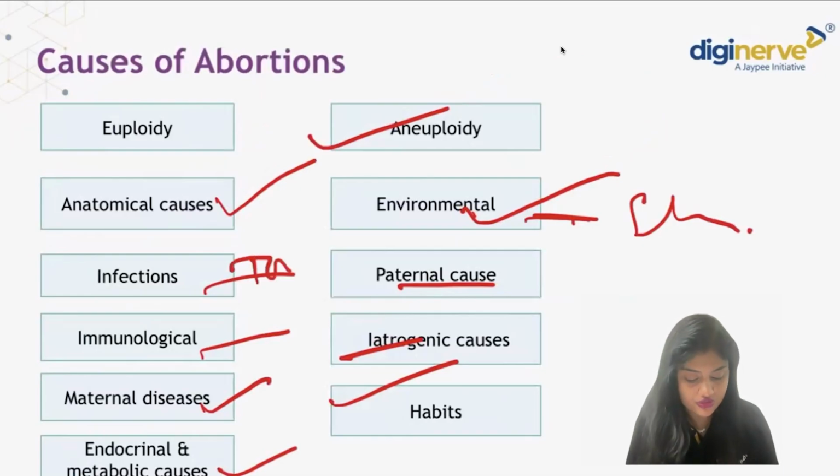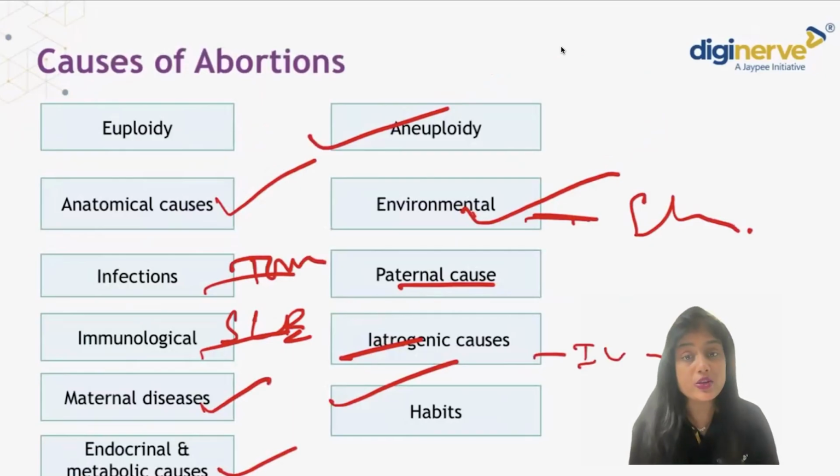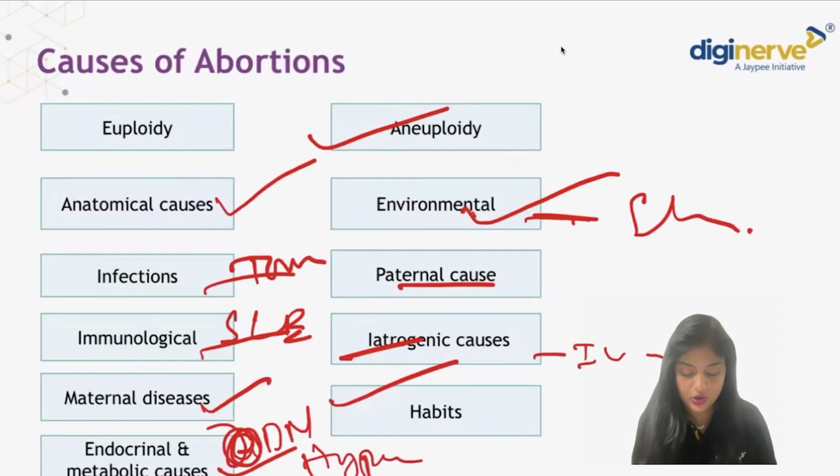Infections like your TORCH infections, and immunological causes like your SLEs, and iatrogenic causes like maybe IUCDs or hormones or other medications that she's taking, and endocrinal or metabolic causes, maybe your GDM, overt diabetes mellitus, hypothyroid, renal failure, all these things.